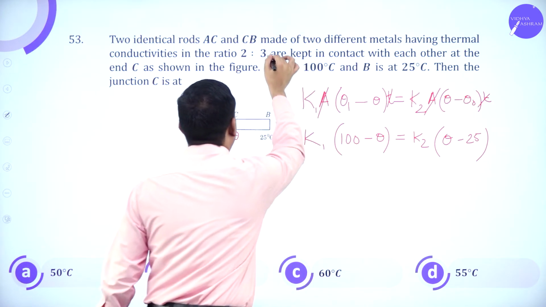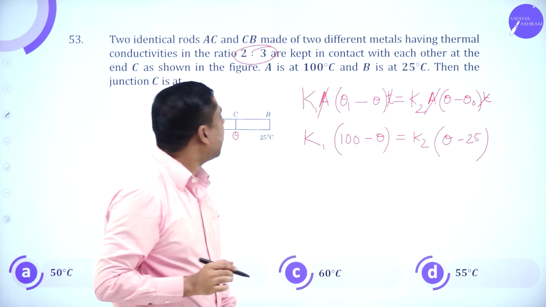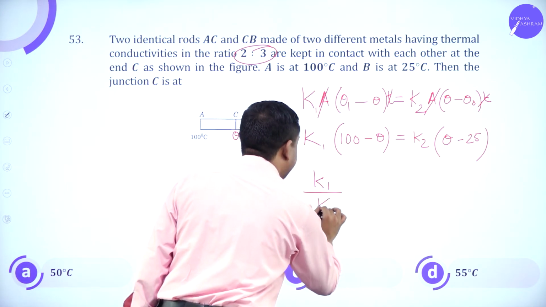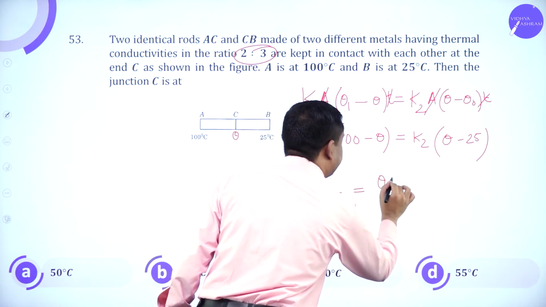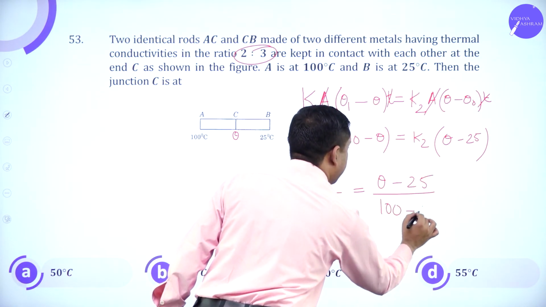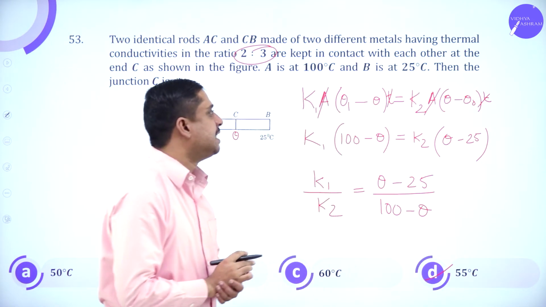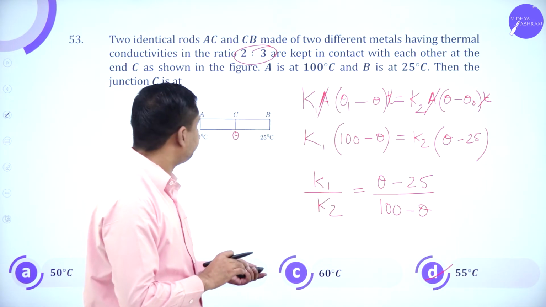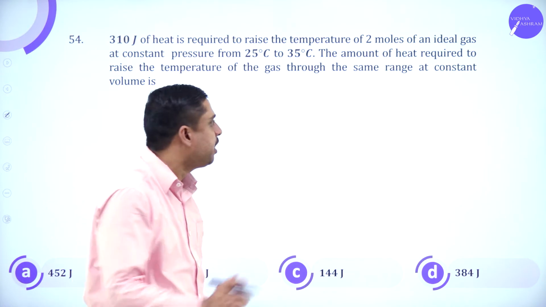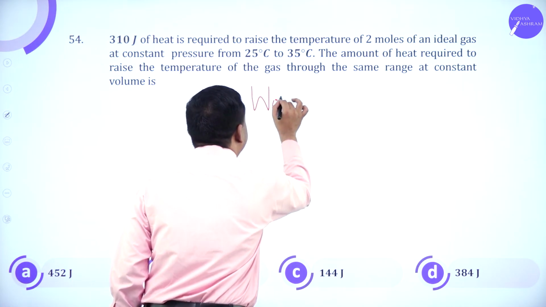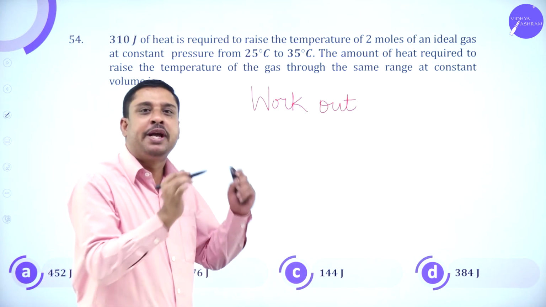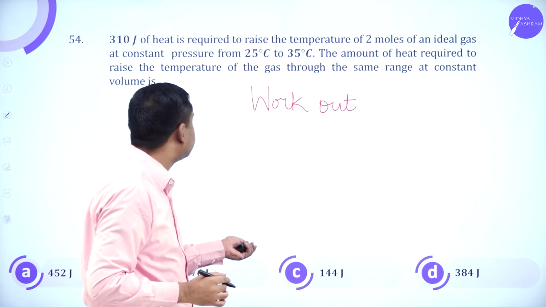Now if you observe, ratio of thermal conductivities is given. So K1 by K2 is theta minus 25 divided by 100 minus theta, 55 degrees Celsius will be the answer. This again worked out from 2011 paper. So when I say workout, please refer the question, try to recall this session, get me the answer.